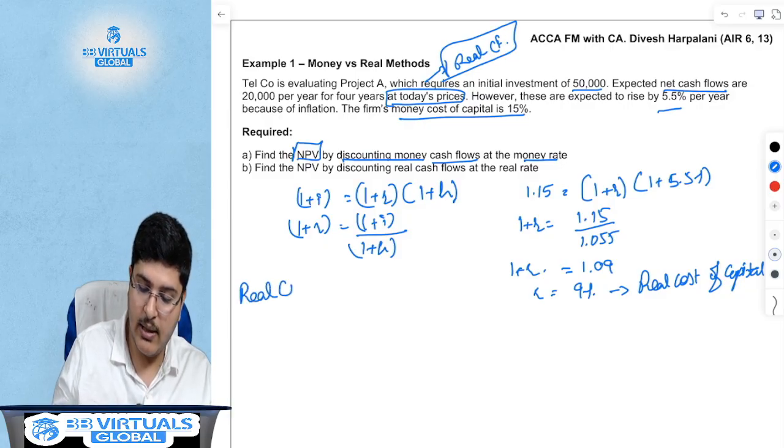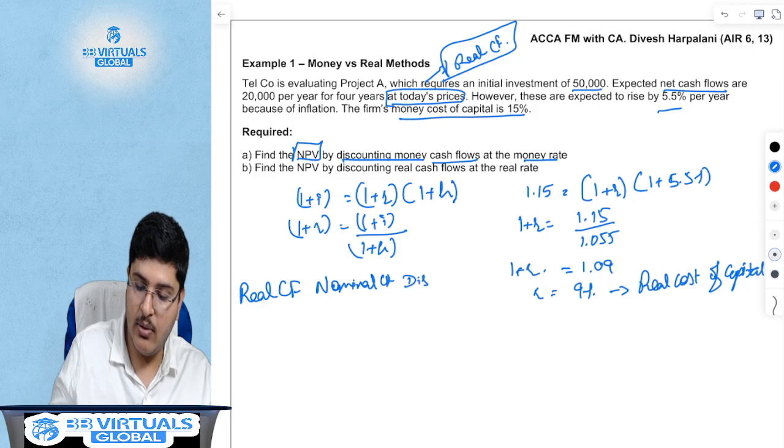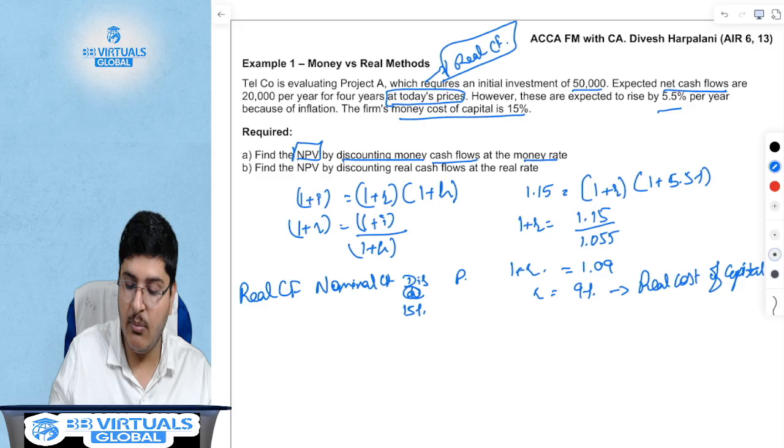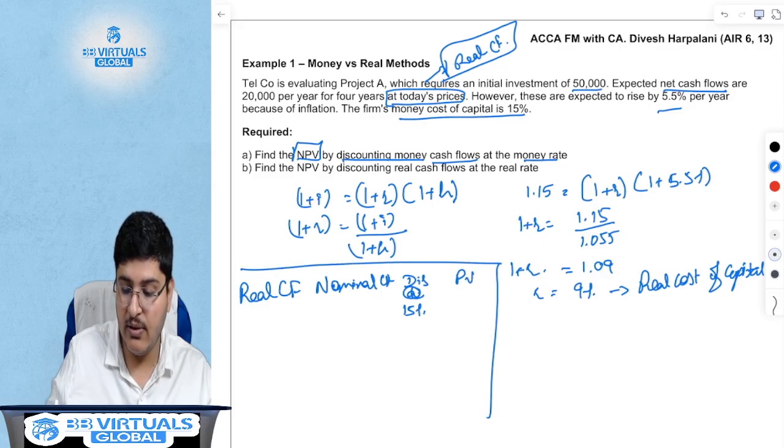So what is the real cash flow? This will be the nominal cash flow. This will be the discounting at the money cost of capital, which is 15%, which is the nominal rate also, and this will be the present value. This is how we will solve the sum.